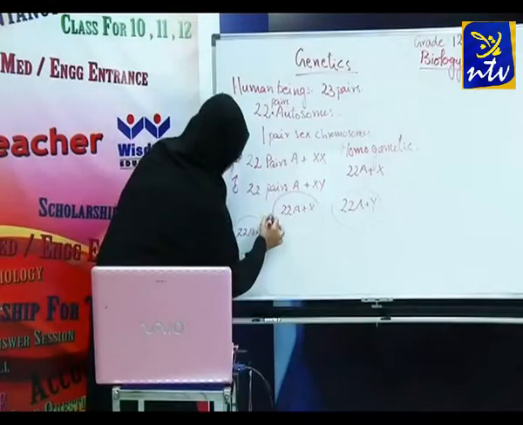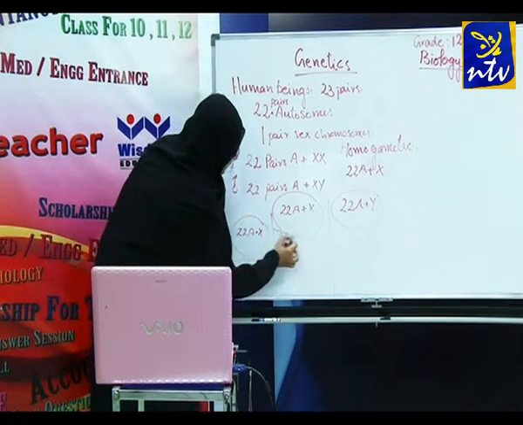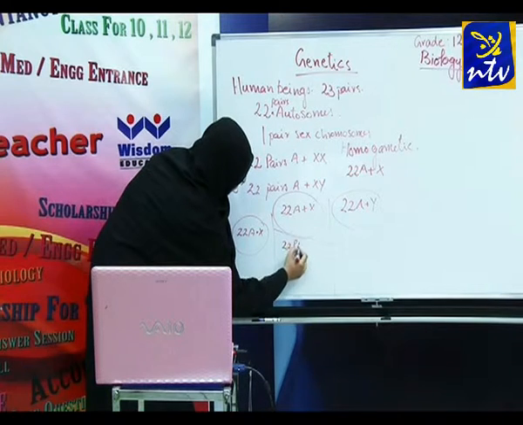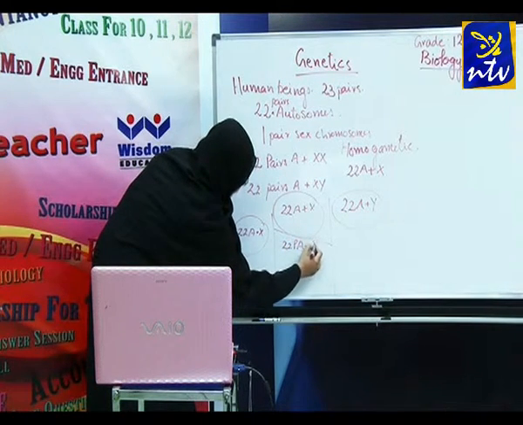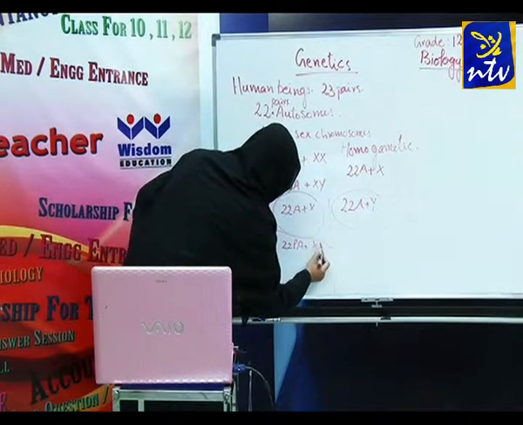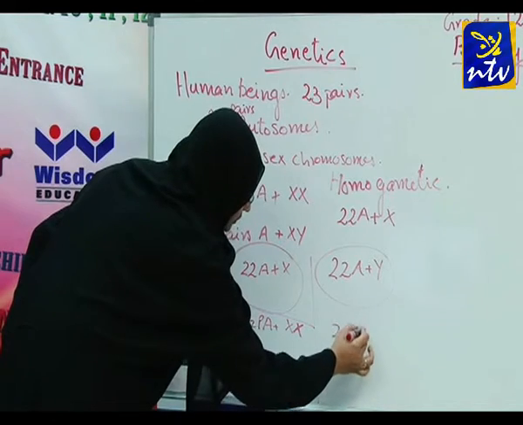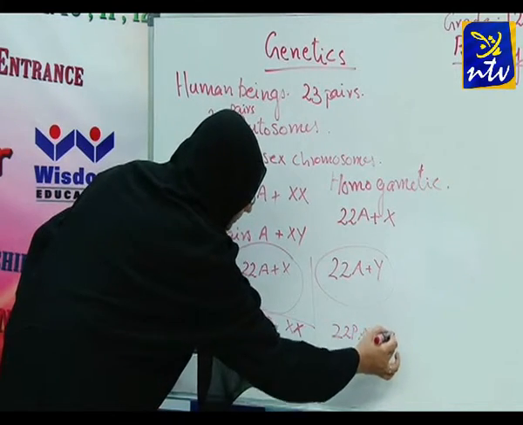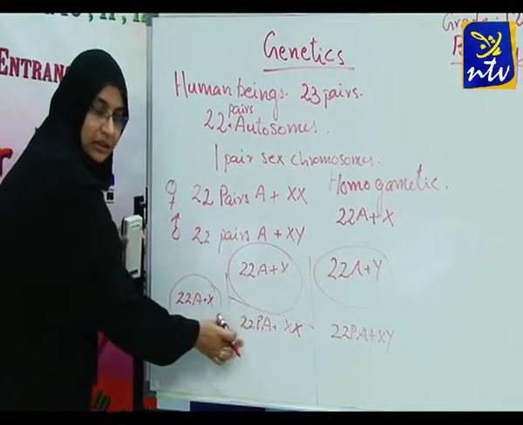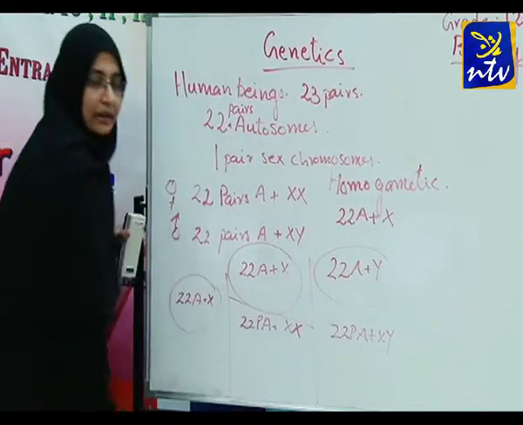If we are crossing, we may get 22 pairs of autosomes plus XX, and here 22 pairs of autosomes plus XY. In the first case the child is female, and in the second case the child is male.